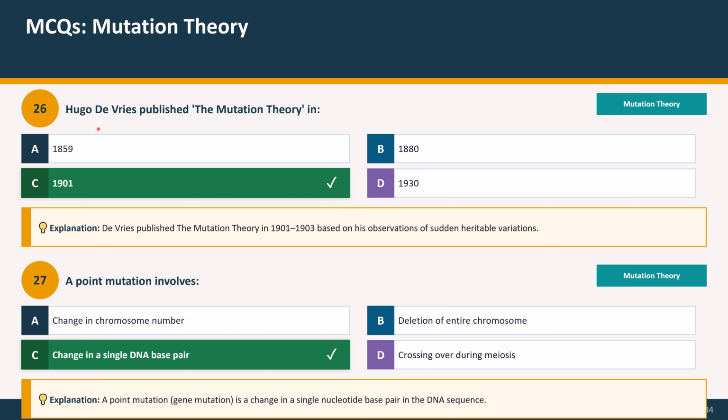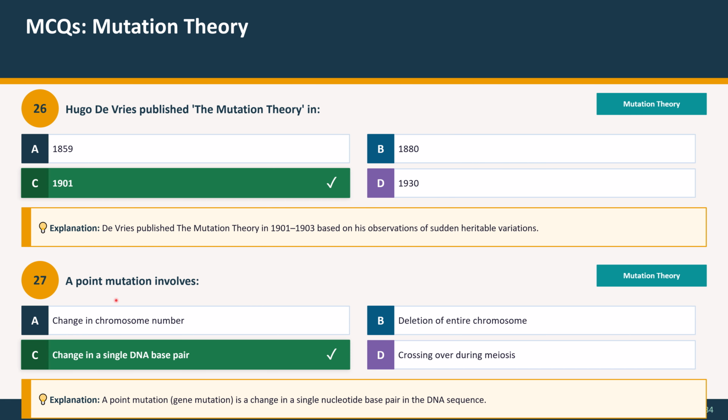Question 26. Hugo de Vries published the mutation theory in: A, 1859; B, 1880; C, 1901; D, 1930. And the correct option is 1901. Explanation: De Vries published the mutation theory in 1901 to 1903, based on his observation of sudden heritable variations.